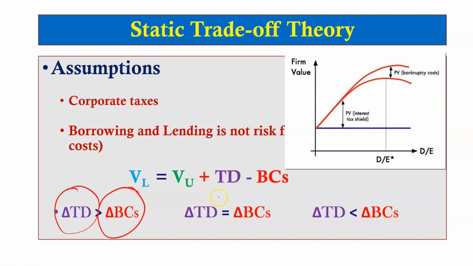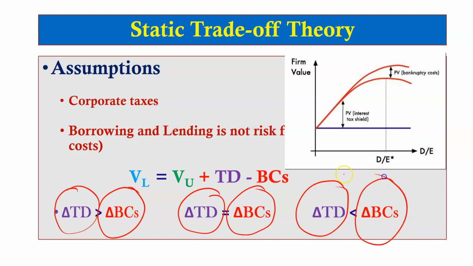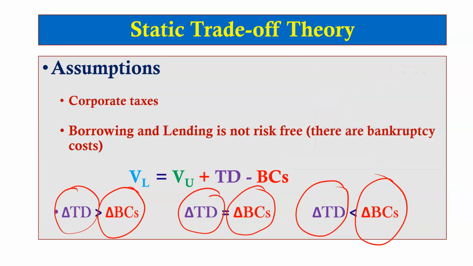The level of borrowing at which the marginal value of the tax shield exactly equals the marginal value of the bankruptcy cost is the optimal capital structure for the firm. Above this level of borrowing, the marginal value of the tax shield becomes lower than the marginal value of the bankruptcy cost. Now, this is what we are going to numerically illustrate with an example.